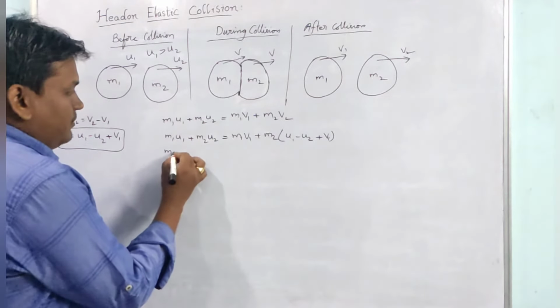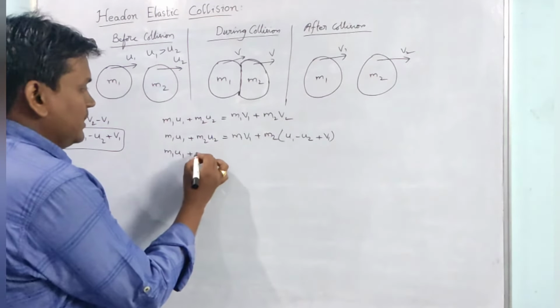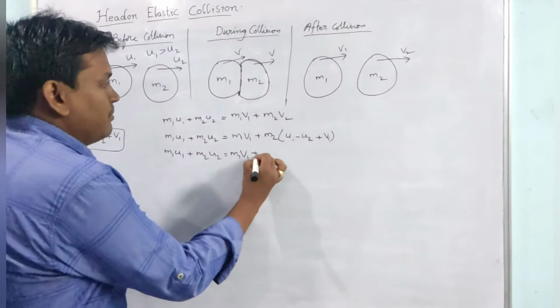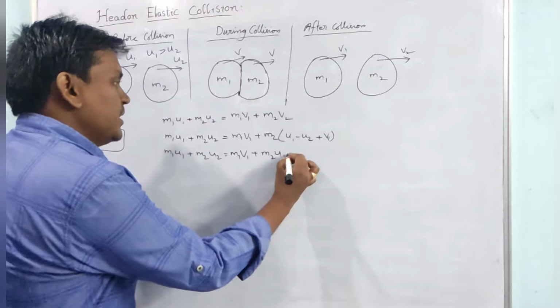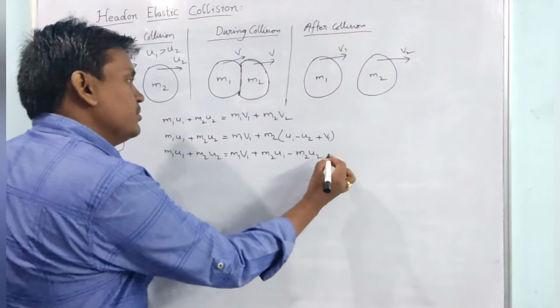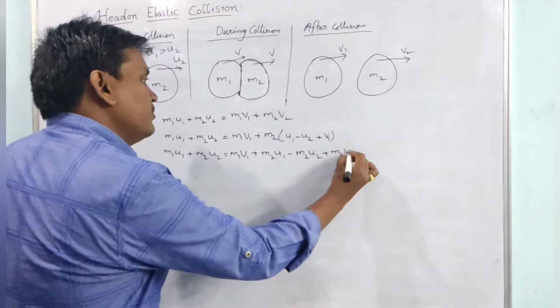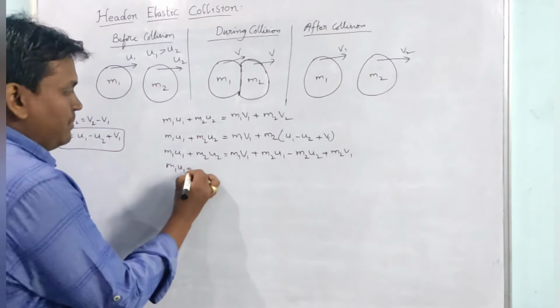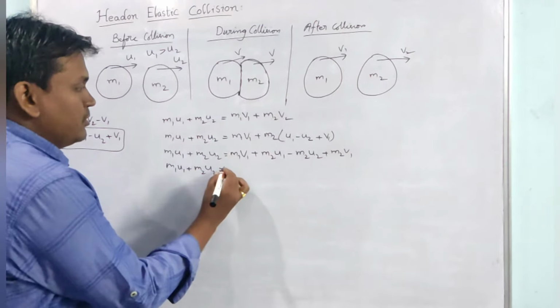Now if I solve this, m1 u1 plus m2 u2 equal to m1 v1 plus m2 u1 minus m2 u2 plus m2 v1.